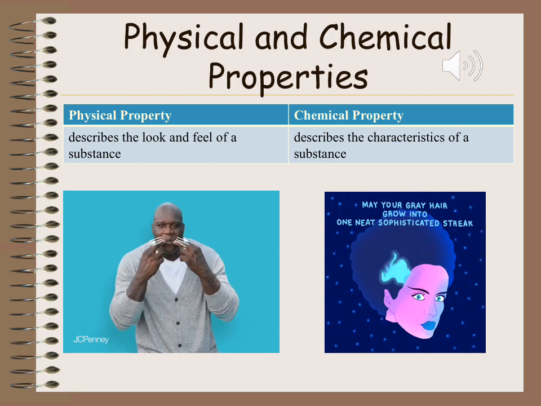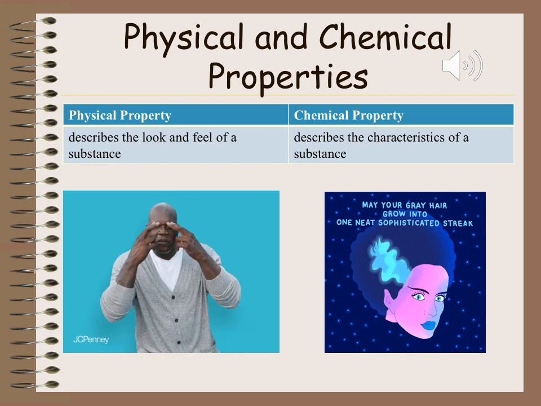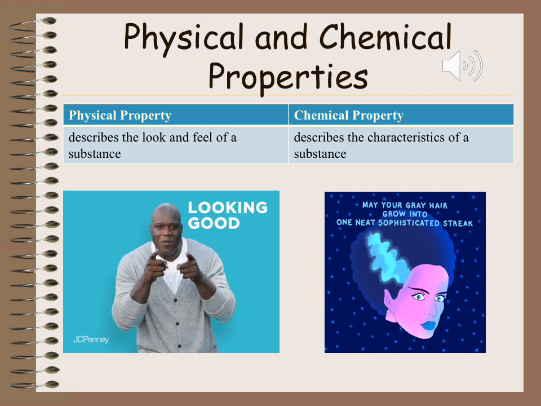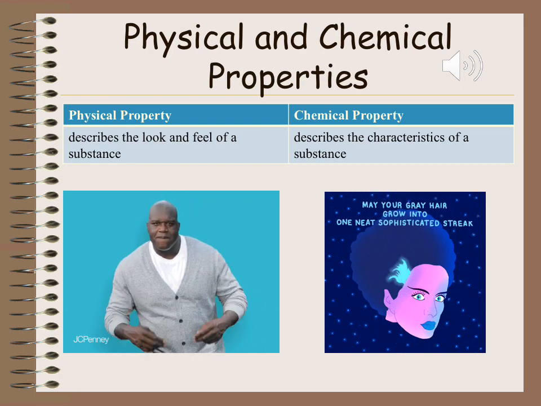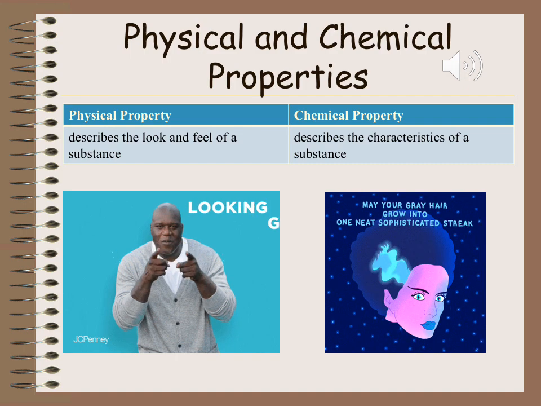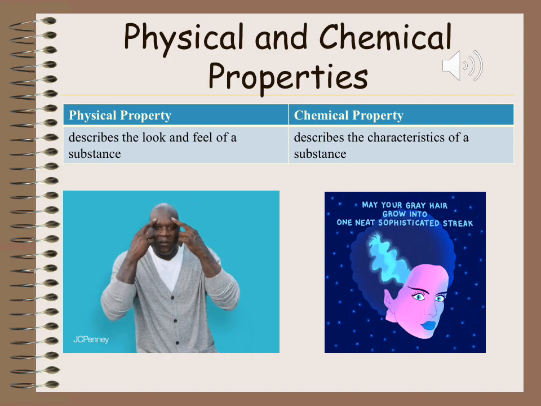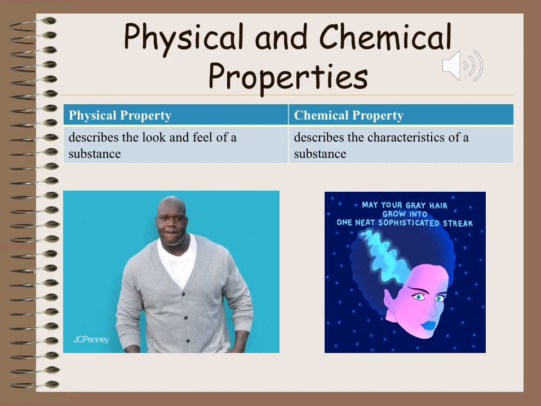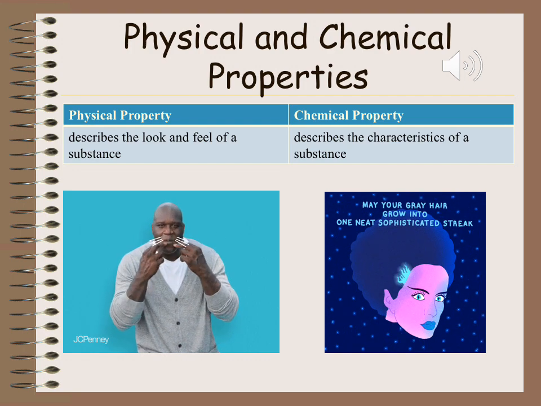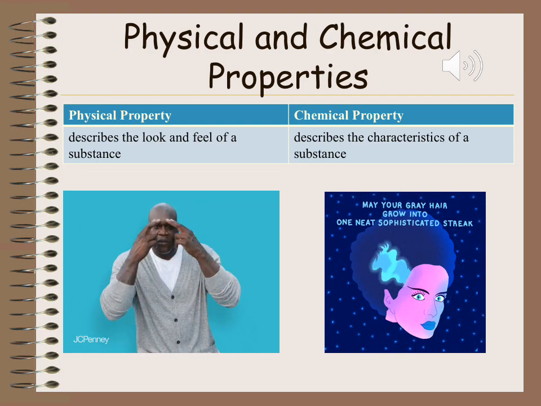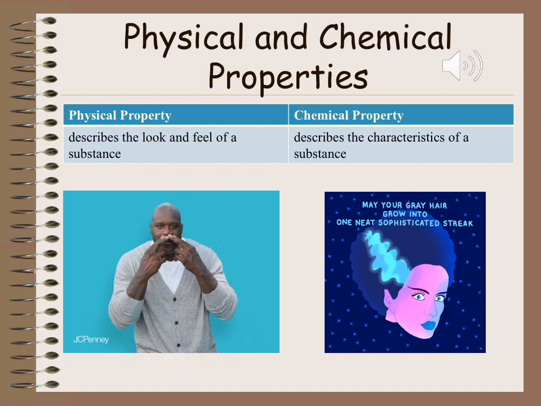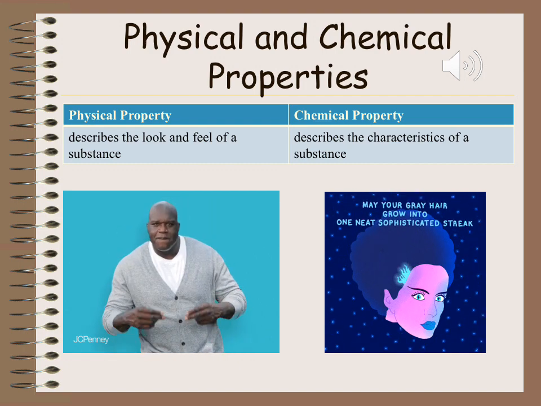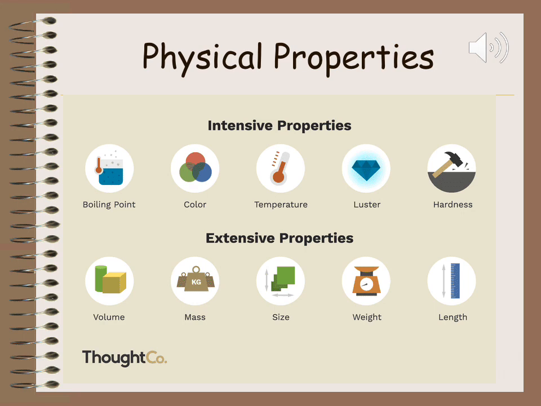Physical property describes the look and feel of a substance, while chemical property describes the characteristics of a substance. These characteristics are typically determined at the atomic level. For example, when your hair turns gray, it bleaches itself. This may seem like a physical property, but it's not, because graying is a chemical process and a part of the hair's identity. Here are some examples of physical properties.